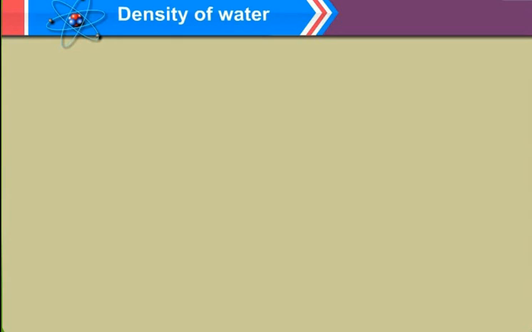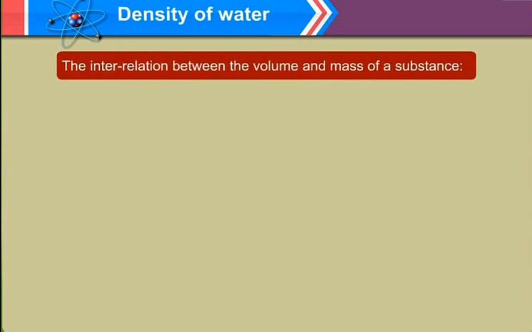As we all know, density is defined as mass upon volume. We will be studying the interrelationship between the volume and mass of a substance. The volume and mass of a substance changes with the change in the state of matter.